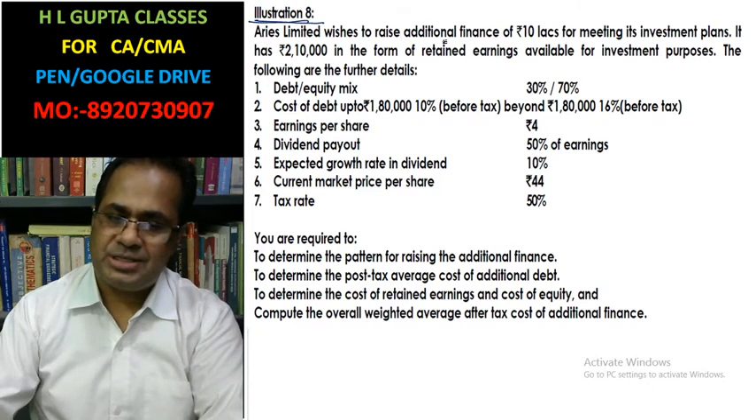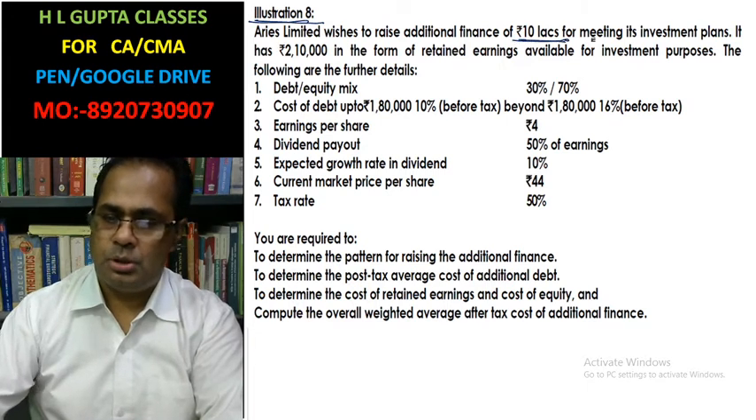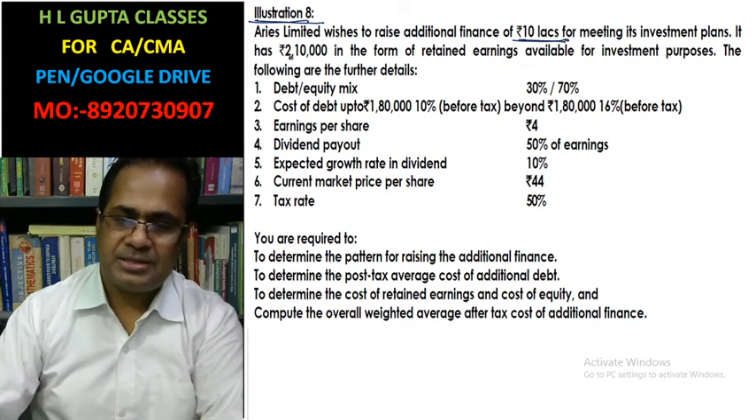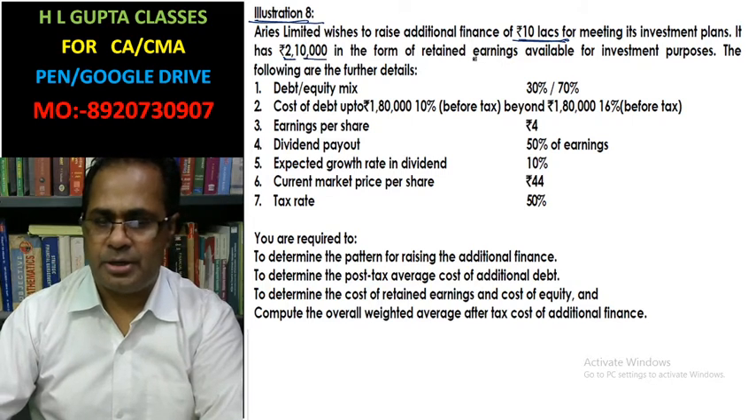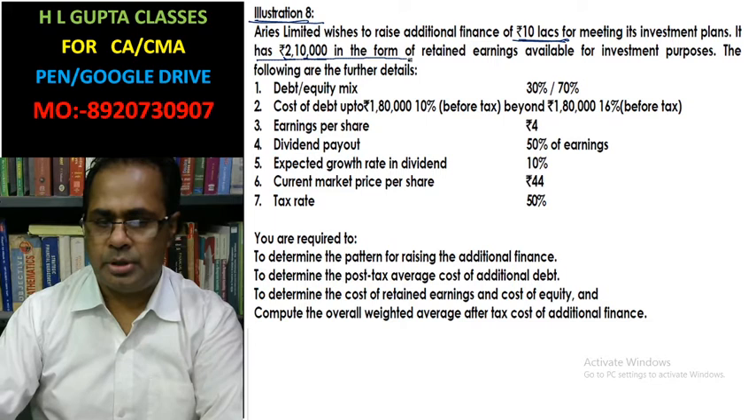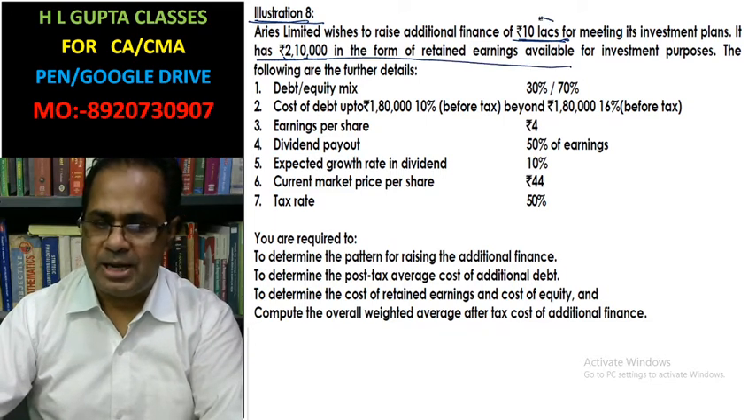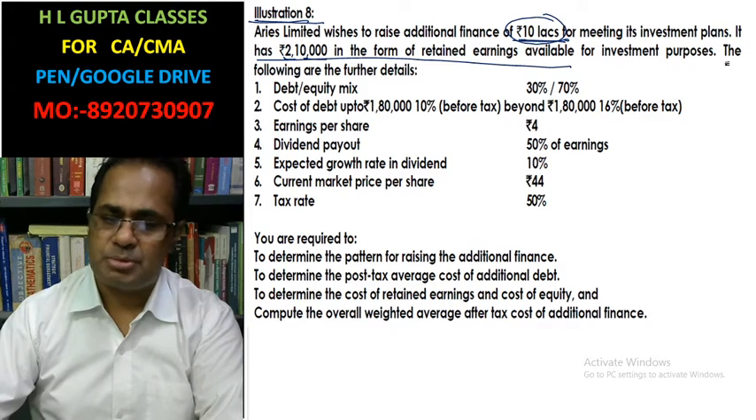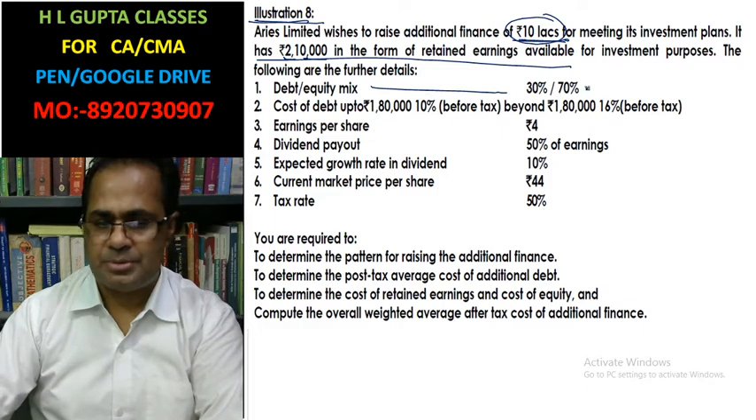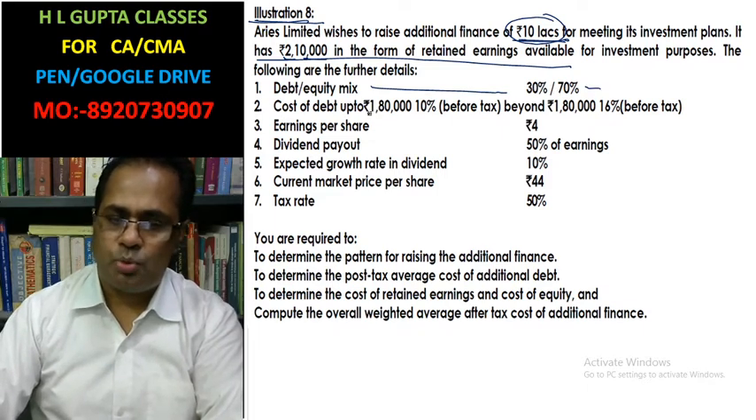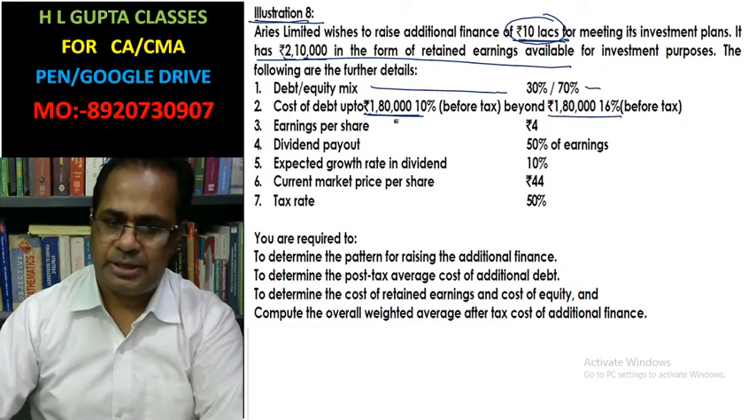Arise Limited wishes to raise additional finance of rupees 10 lakhs. For meeting its investment plan, it has retained earnings of 2,10,000. This is 10 lakhs, not 10 crore, available for investment purposes. The following are the further details. Debt equity ratio is 30% debt, 70% equity. Cost of debt up to 1,80,000 is 10%, and beyond this 1,80,000, 16%.